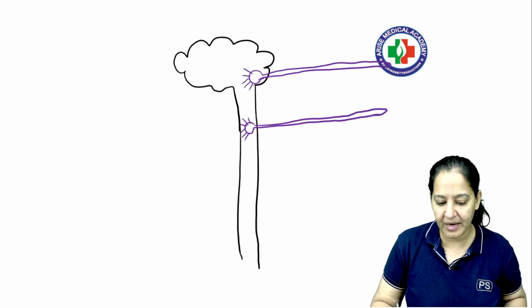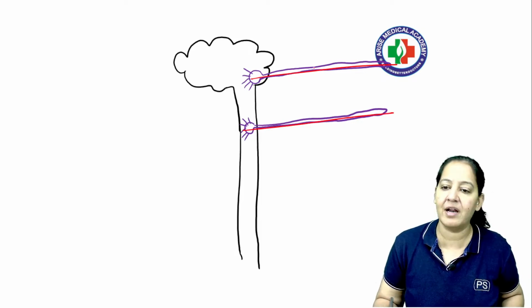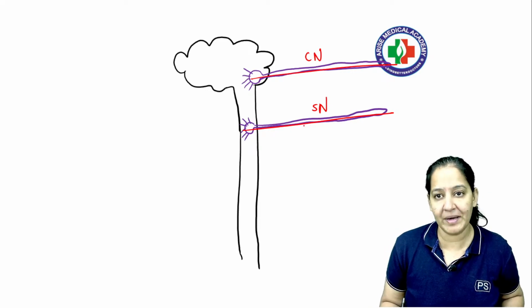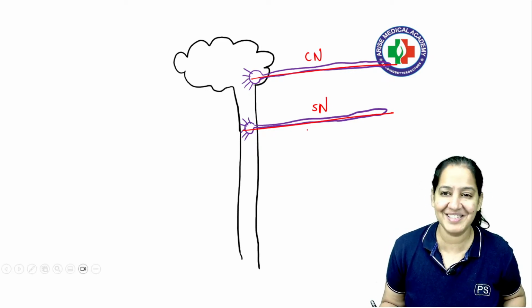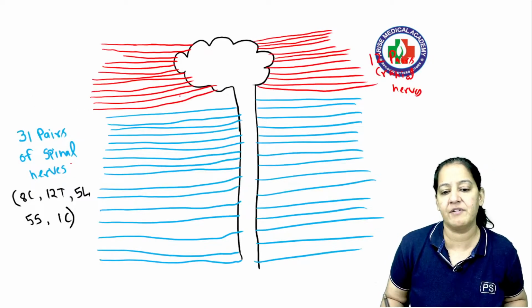The nerves coming out of the brain are cranial nerves, and the nerves coming out of the spinal cord are spinal nerves. So how many cranial nerves do humans have? How many spinal nerves do humans have? I guess you have read all this in physiology. There are 12 pairs of cranial nerves and 31 pairs of spinal nerves.